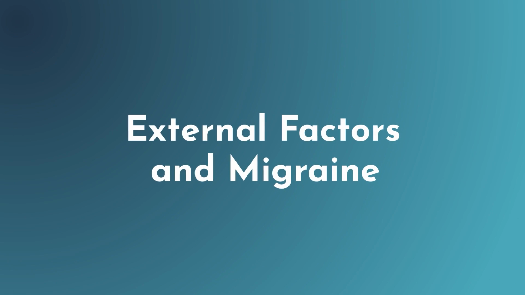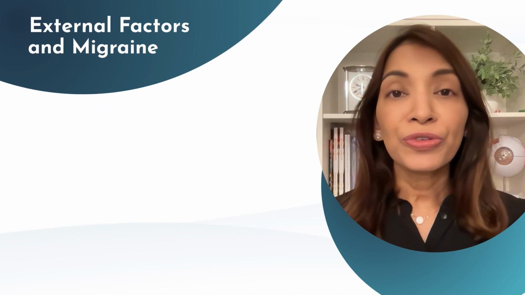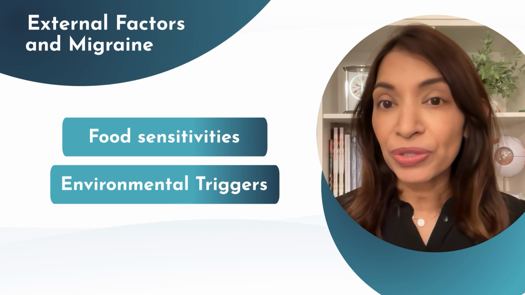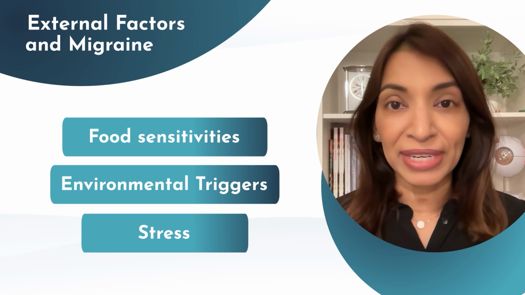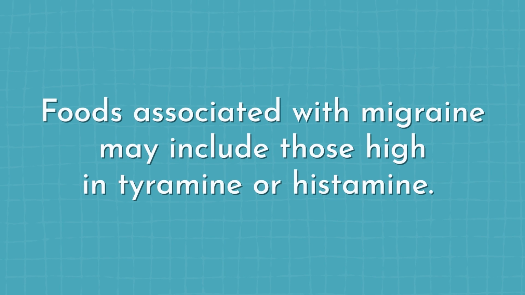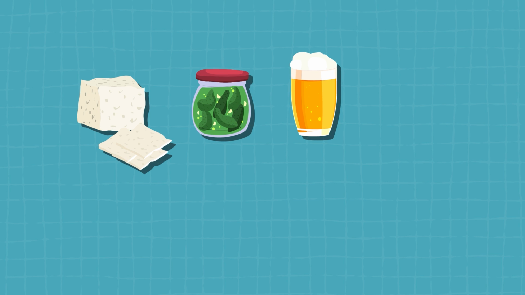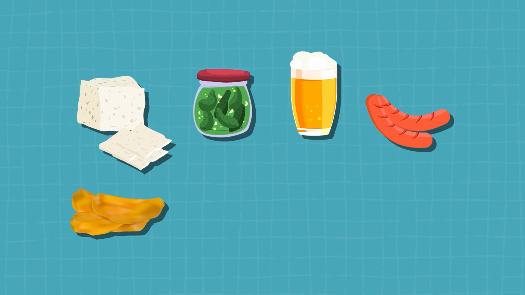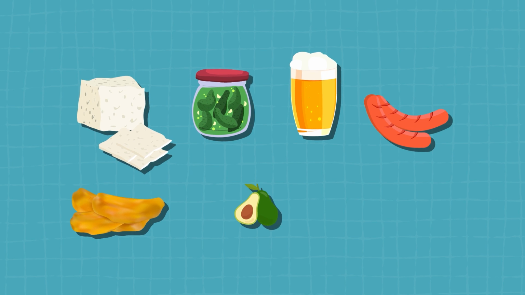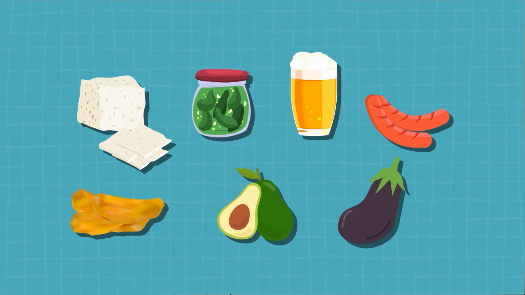the migraine threshold. When it comes to identifying external factors that can tip the balance toward a migraine attack, food sensitivities, environmental triggers, and stress all need to be investigated. Common foods associated with migraine may include those high in tyramine or histamine, such as aged cheeses, fermented foods, alcohol, in particular wine or beer, processed foods, dried fruits, and certain fresh fruits and vegetables, such as avocado or eggplant.